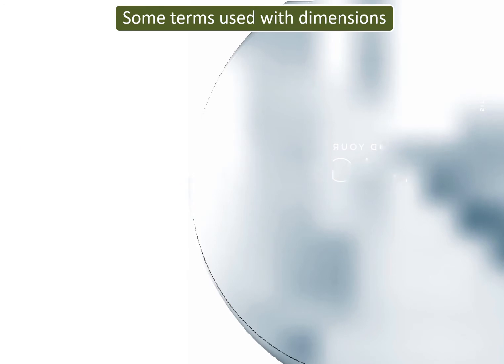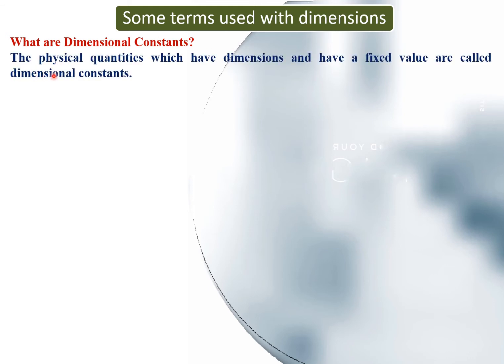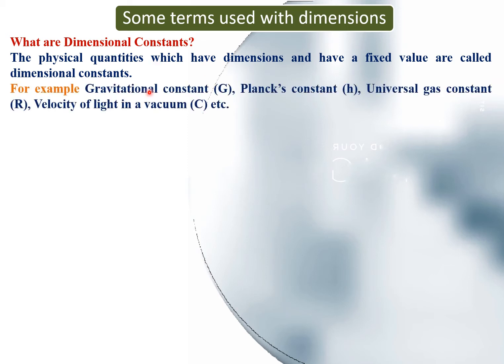Some terms used with dimensions. What are dimensional constants? The physical quantities which have dimensions and have a fixed value are called dimensional constants. For example, gravitational constant G, Planck's constant h, universal gas constant R, velocity of light in a vacuum c, etc. All these are fixed values and they also have dimensions.